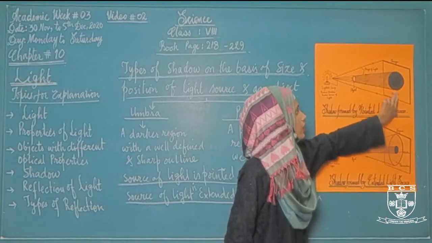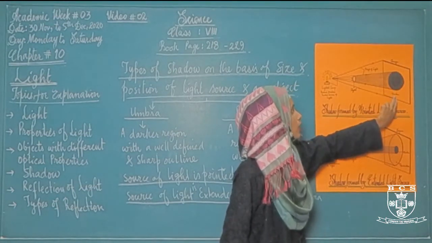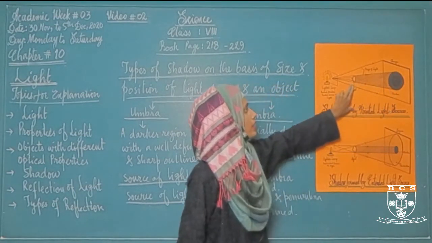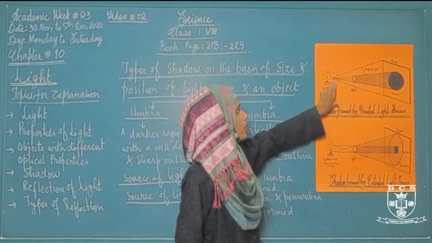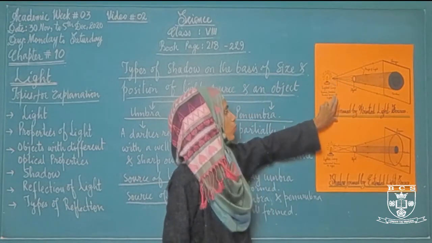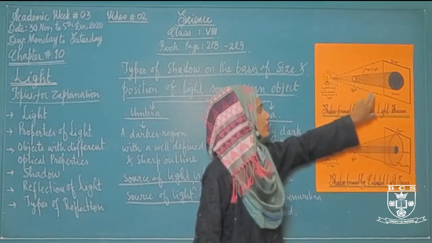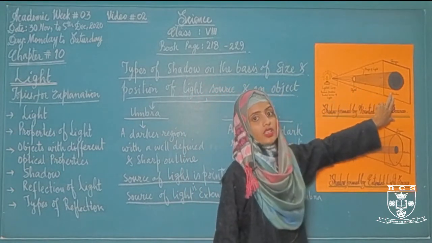As you can see, this is a darker shadow, this is called umbra, which is formed when the light is blocked by an object and is coming from a single point, that is called pointed source of light. As a result, only umbra or darker shadow is formed.